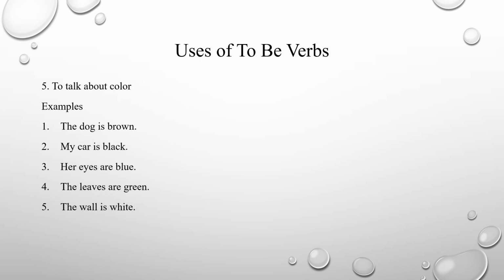And then to talk about color, we can use to be verbs. The dog is brown. My car is black. Her eyes are blue. The leaves are green. The wall is white. All the words brown, black, blue, green, white are words for color.